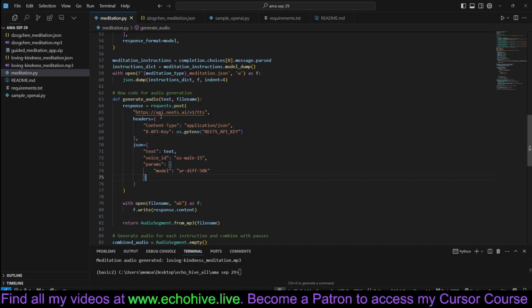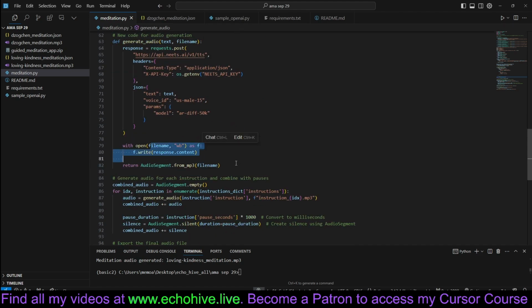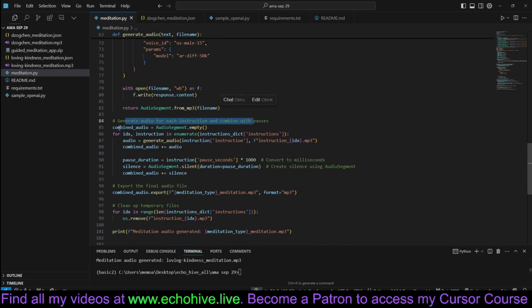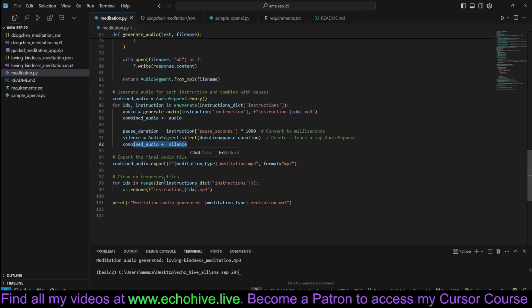This is the way to make a call. We still have to do requests, and essentially we just write the responses. Generate audio for each instruction and combine with pauses. We create an empty audio segment, enumerate over all instructions, and generate the audio for each. We add it to the combined audio, then add the pause duration. We use AudioSegment.silent to create silence, combine it, and export the final audio. Very easy. Then we clean up the temporary files, those temporary instruction audio files, and print that the meditation has been generated.